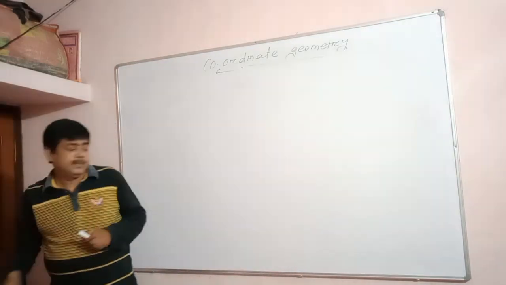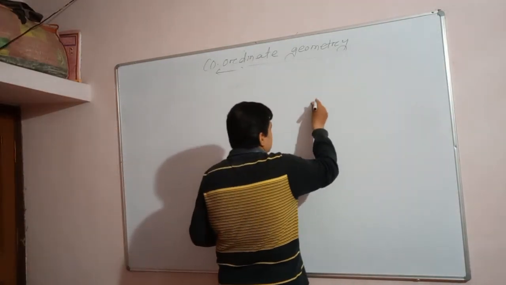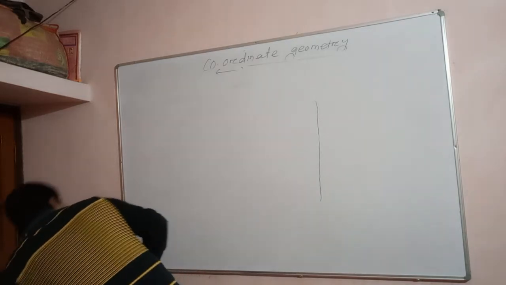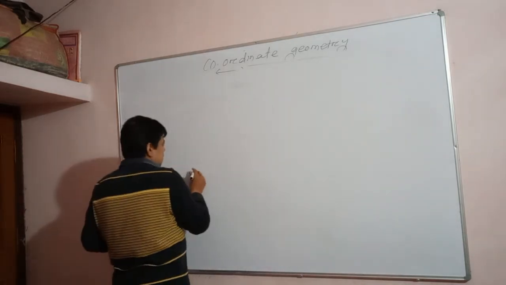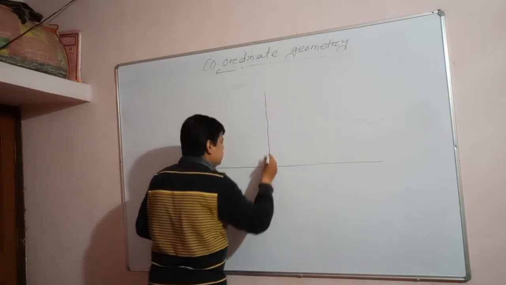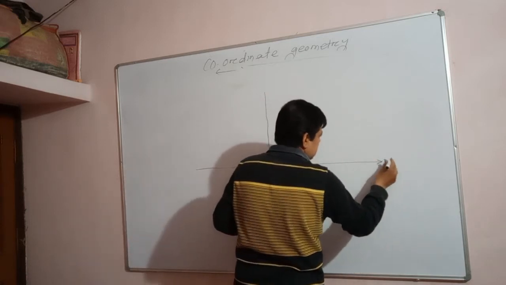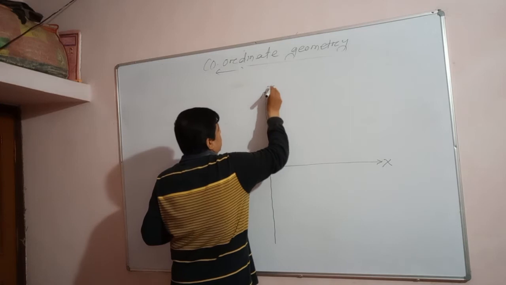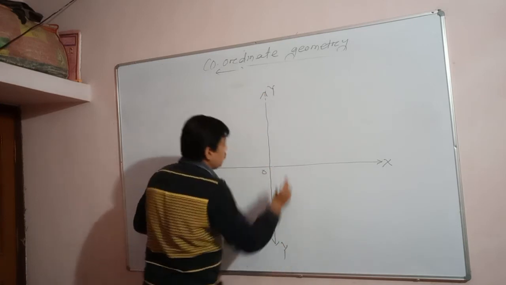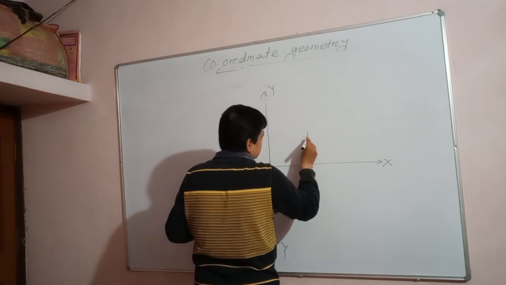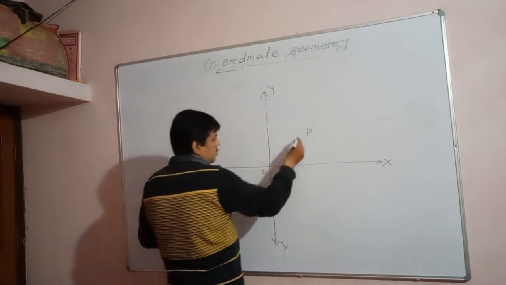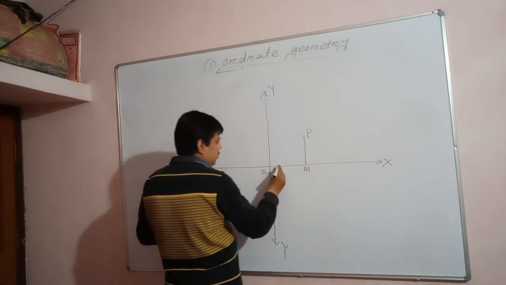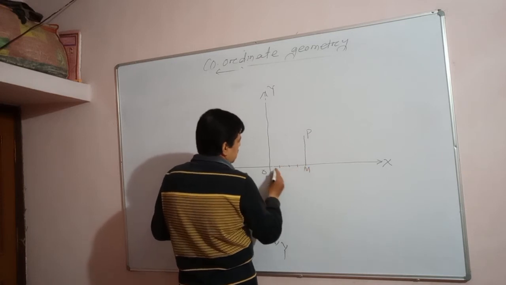Okay, next point. One interesting thing you see, and I told you already. Suppose this is a rectangular coordinate system. This is the x-axis, x dash. This is the y-axis, y dash. Suppose I am taking a point P. So what is the distance of the point P from the y-axis? This value, suppose 1, 2, 3, 4. This is the x value, 4.